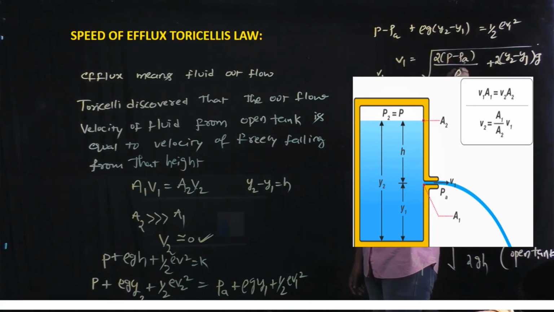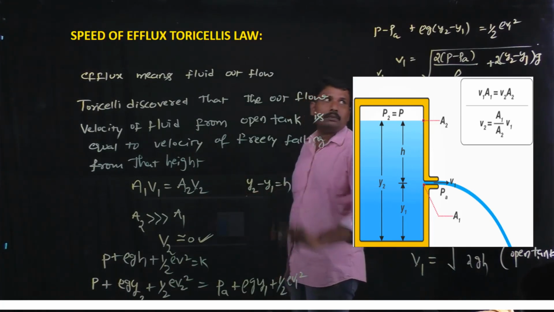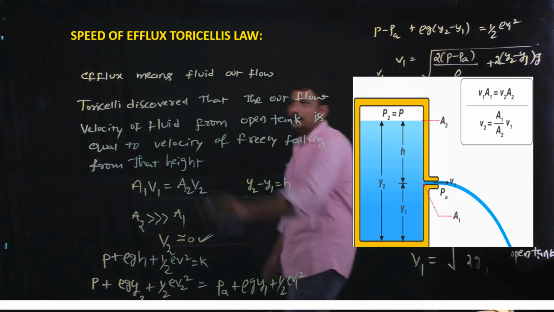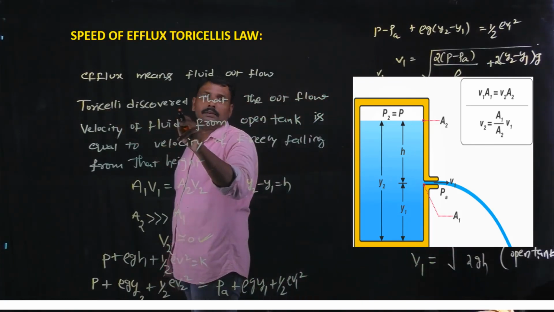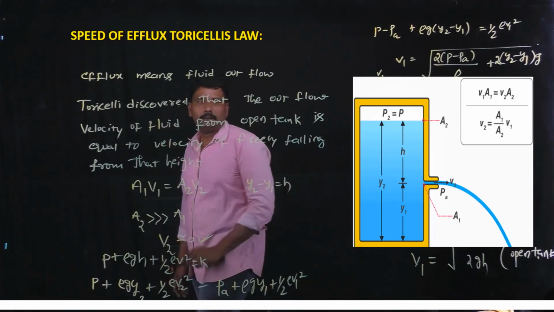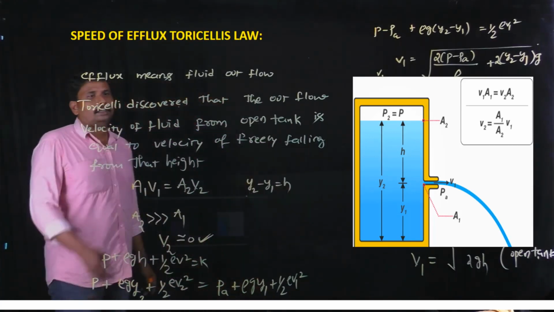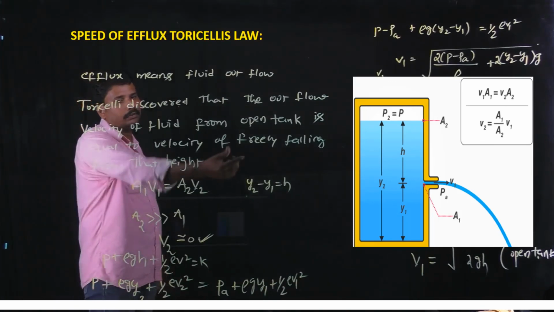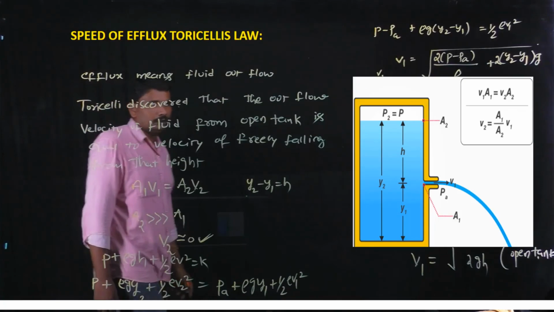Then PA minus PA is 0, this term becomes 0, and we already know that y2 minus y1 is equal to H. By substituting all the values, v1 is equal to root 2GH. This was discovered by Torricelli. When there is an open tank with a hole at its side, the fluid flows out with the velocity of a freely falling body from that height. Okay, thank you.